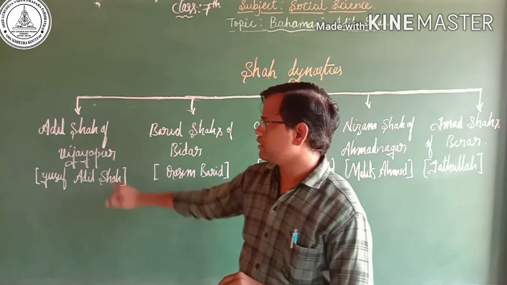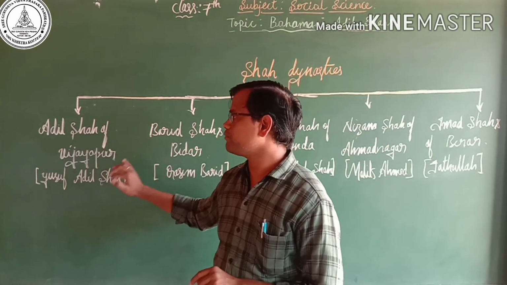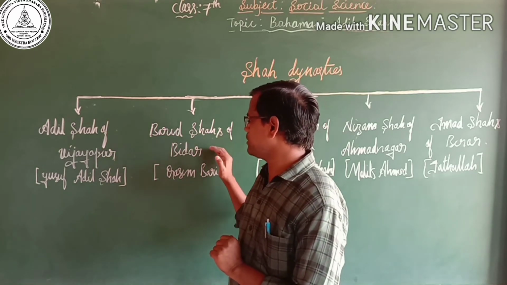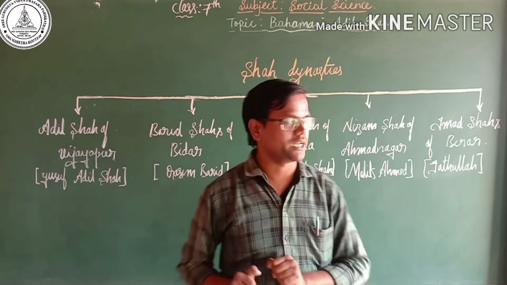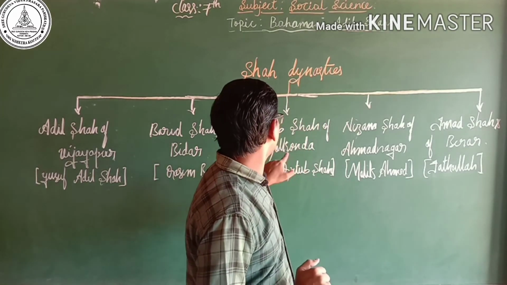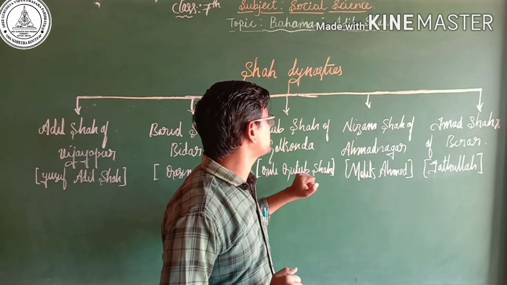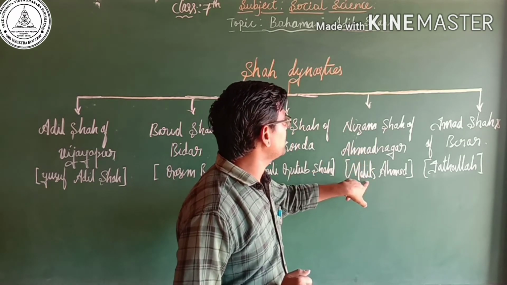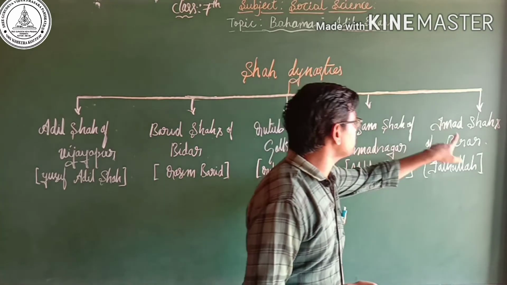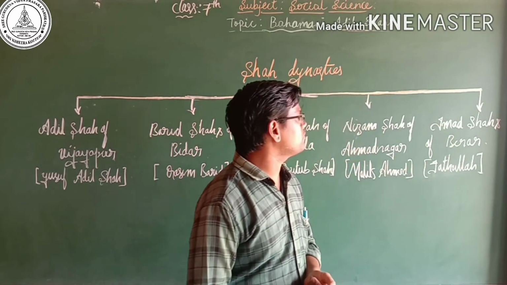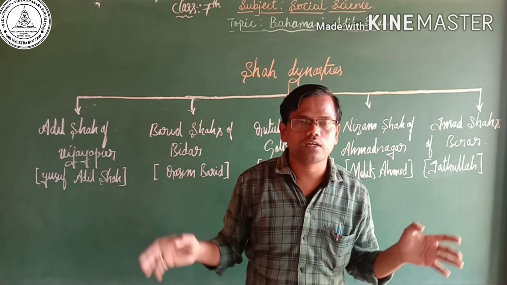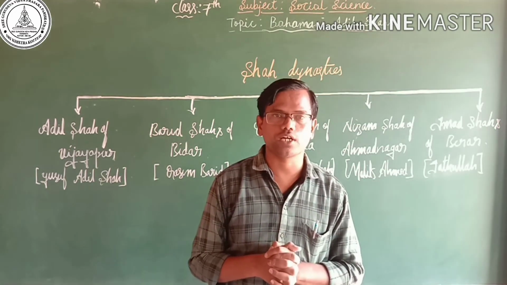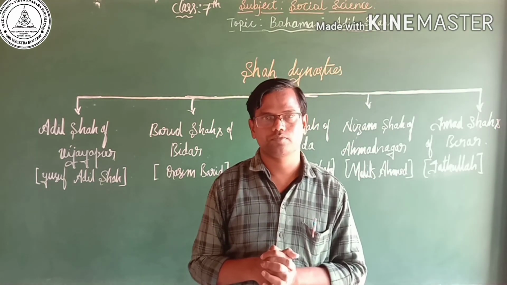The first, Adil Shah of Vijayapur, founder Yusuf Adil Shah. Barid Shah of Bidar, founder Qasim Barid. Qutub Shah of Golconda, founder Quli Qutub Shah. Nizam Shah, founder Malik Ahmad. And Imad Shah of Berar, founder Fathullah. So these were the five important dynasties that ruled the Bahmani kingdom.